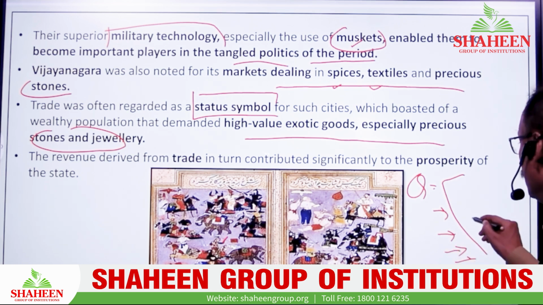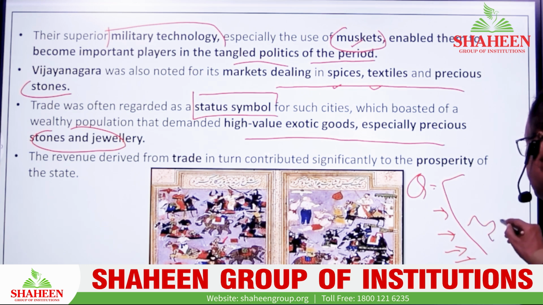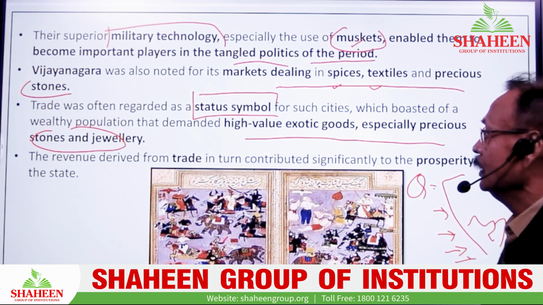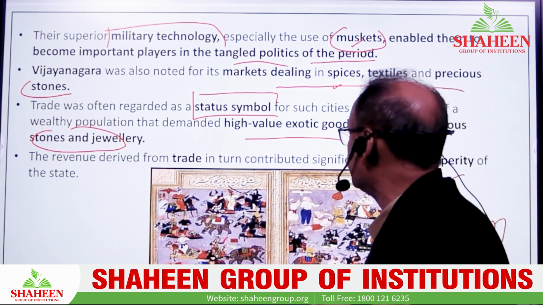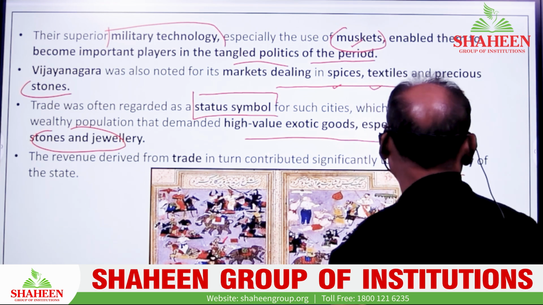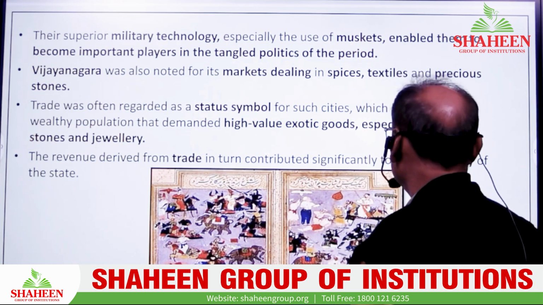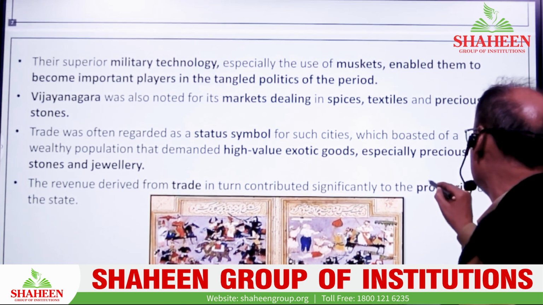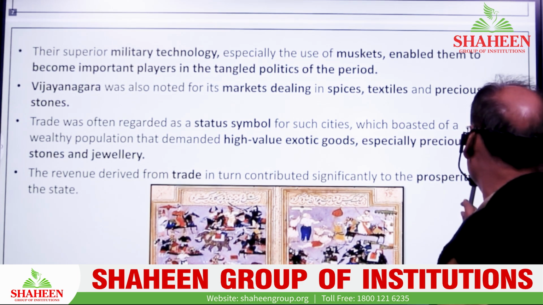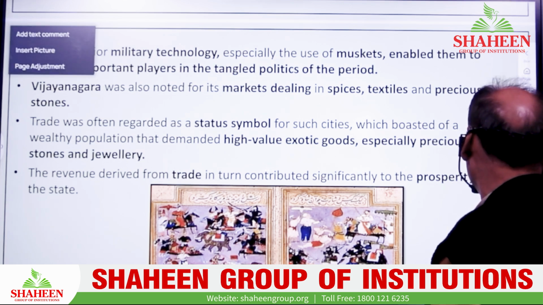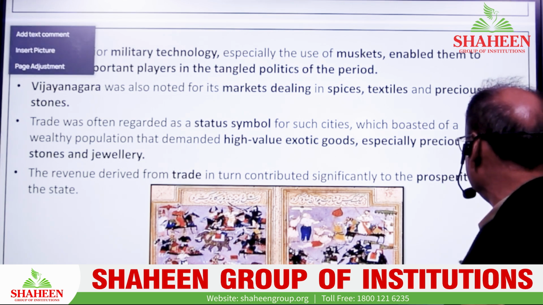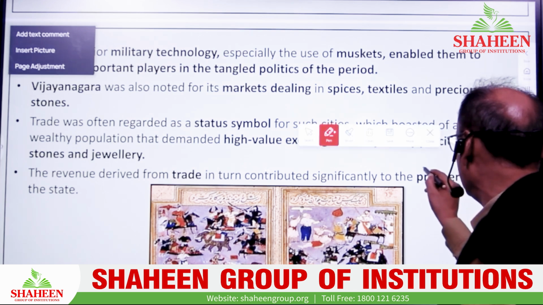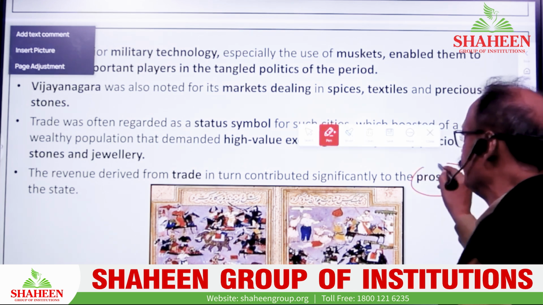And they also have good navigation capacity by this time. So the revenue derived from the trade contributed significant prosperity. And if the question comes to you, what was the reason for prosperity? Your answer would be that the main reason behind prosperity was trade and commerce, one of the important parts.